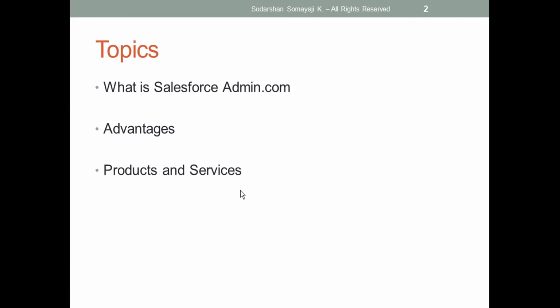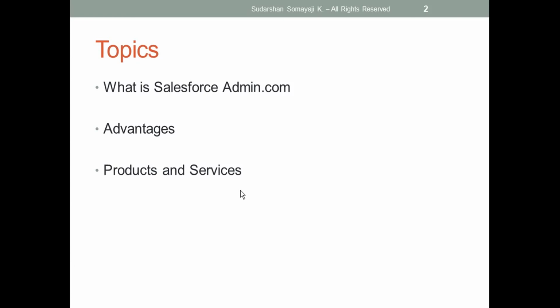Every year they give 3 releases. In those 3 releases they upgrade the Salesforce application or platform, so that the end user can use the system in an effective, much smoother way. So these are the things we can do as a Salesforce admin.